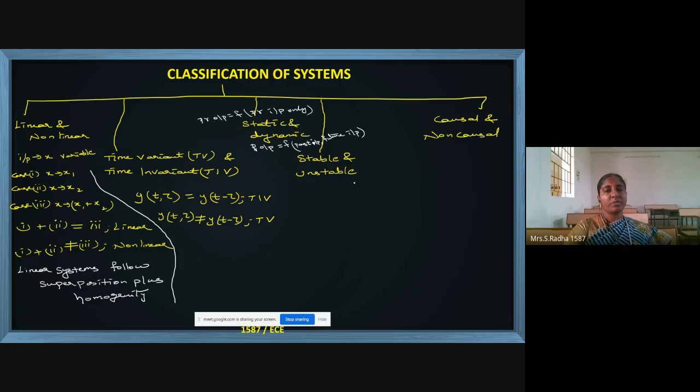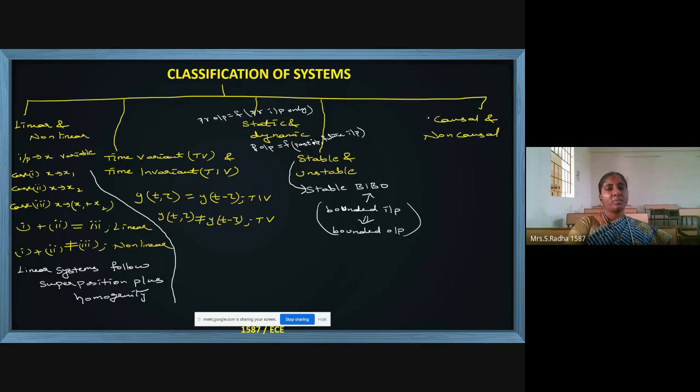Now coming to stable, unstable system. Stable means BIBO stability. Bounded input, bounded output. Stable means input is bounded, output also bounded. When we come to the particular discussion, I will tell you. Bounded input will give rise to bounded output. Such type of systems are called stable systems.